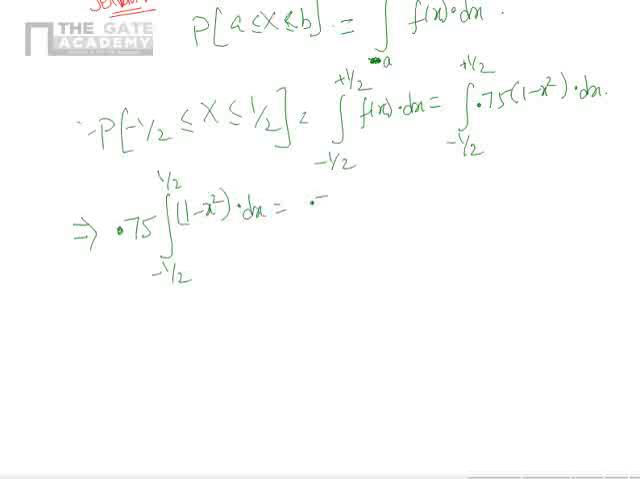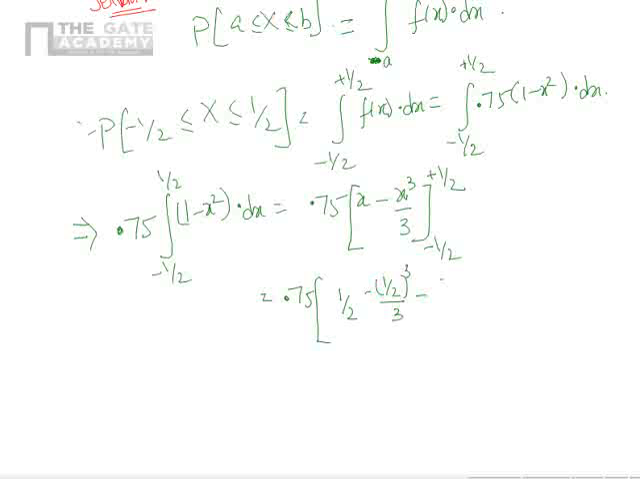This is nothing but 0.75 into, on integration, 1 will give me x, x square will give me x cube by 3, between the limits minus half and plus half. So this will give me 0.75 into 1 by 2 minus the whole cube of 1 by 2 divided by 3, minus minus 1 by 2, which becomes plus, minus 1 by 2 the whole cube divided by 3. Correct?